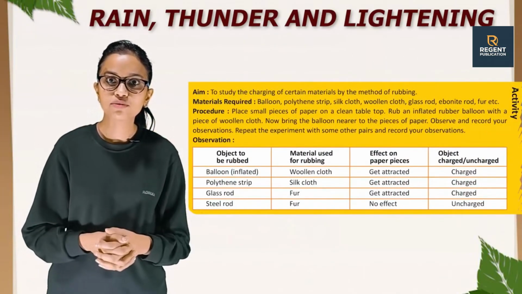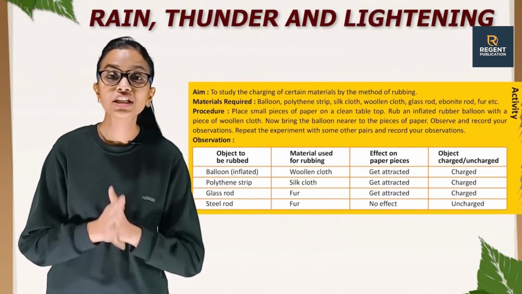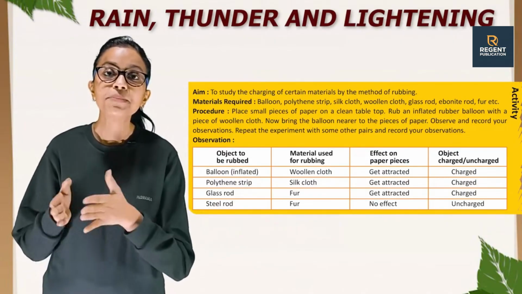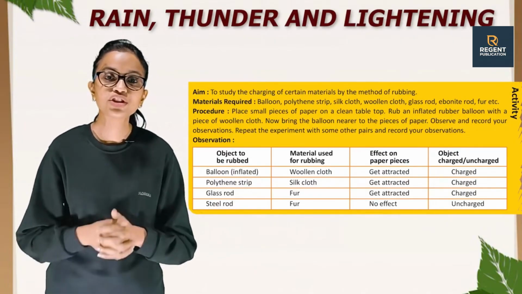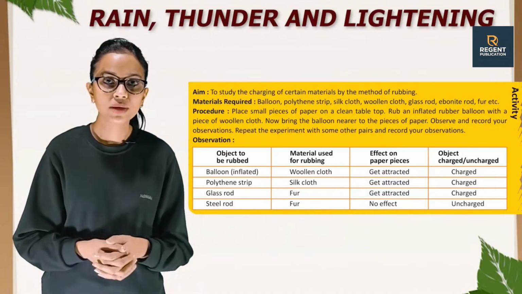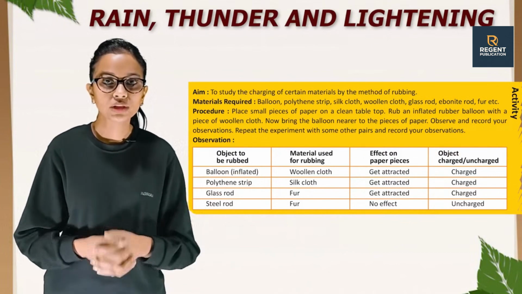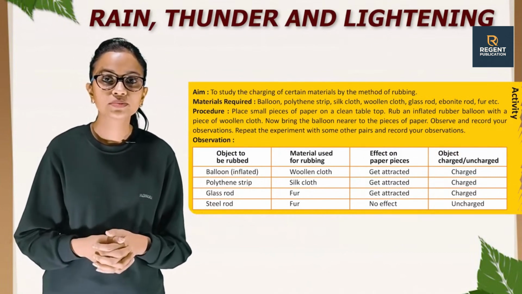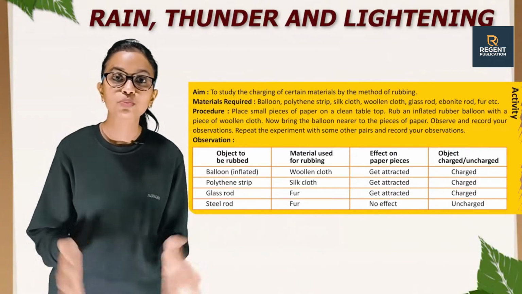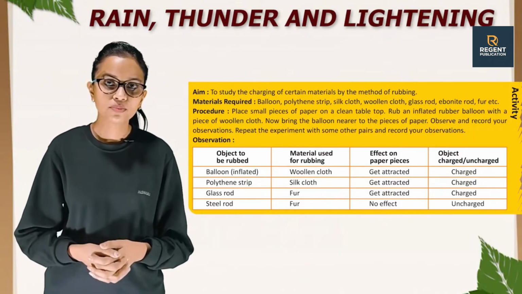So students, it's time for an activity. The aim of this activity is to study the charging of certain materials by the method of rubbing. Materials required: balloons, polythene strip, silk cloth, woolen cloth, glass rod, ebonite rod, fur, etc. Procedure: place small pieces of paper on a clean tabletop.